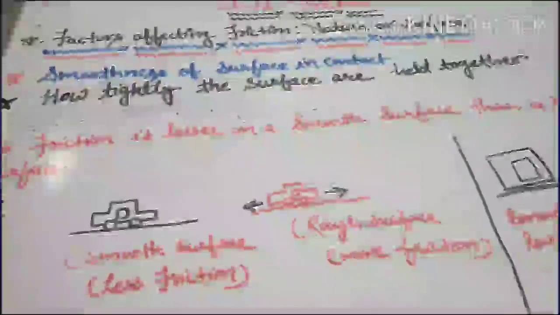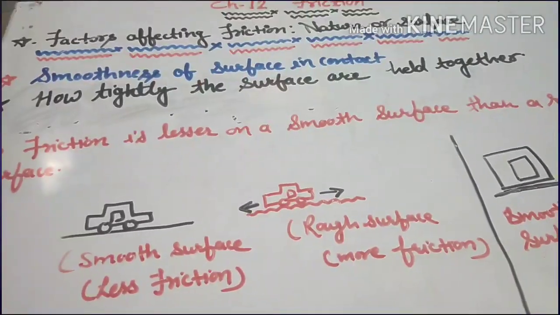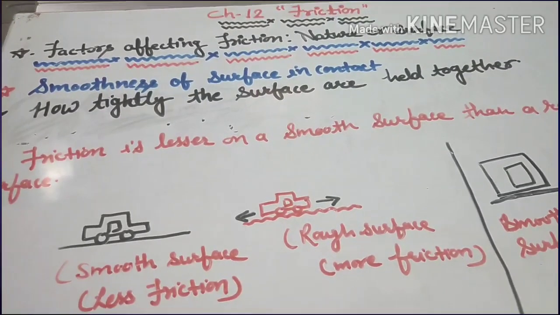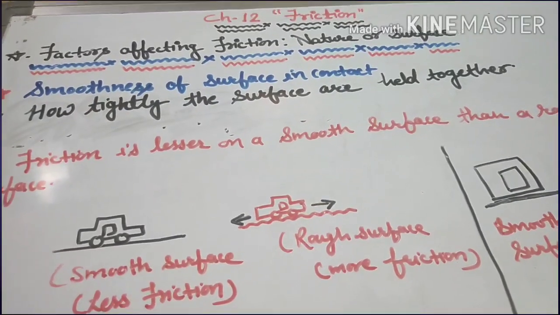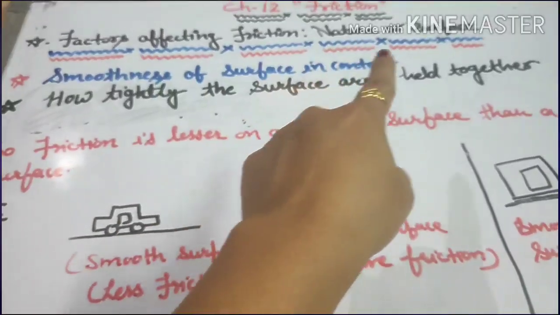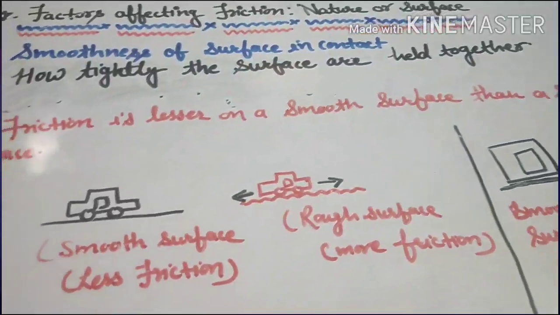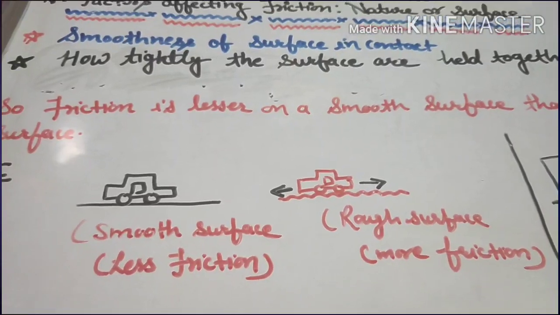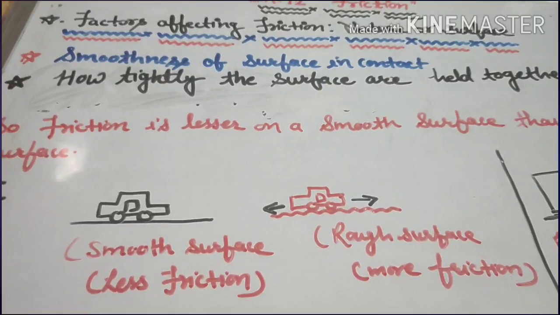So today in this video we are going to discuss factors affecting friction. Alright, so what are the different factors on which frictional force depends? There are two important factors which affect friction: the smoothness of the surfaces in contact, and how tightly the surfaces are held together. Basically, how smooth or how rough the surface is decides how much the friction will be.